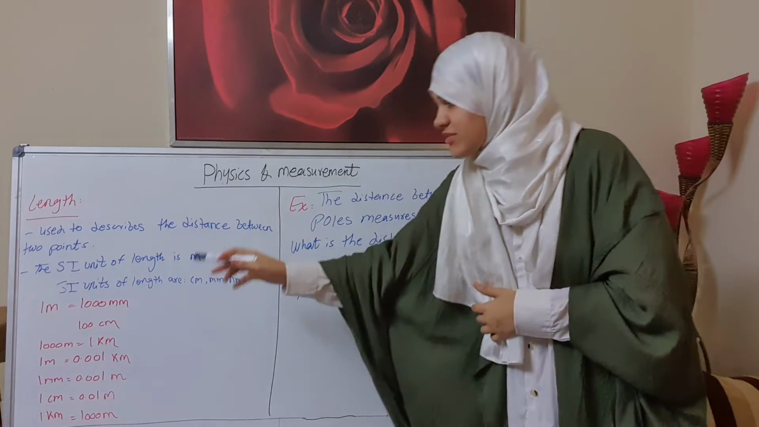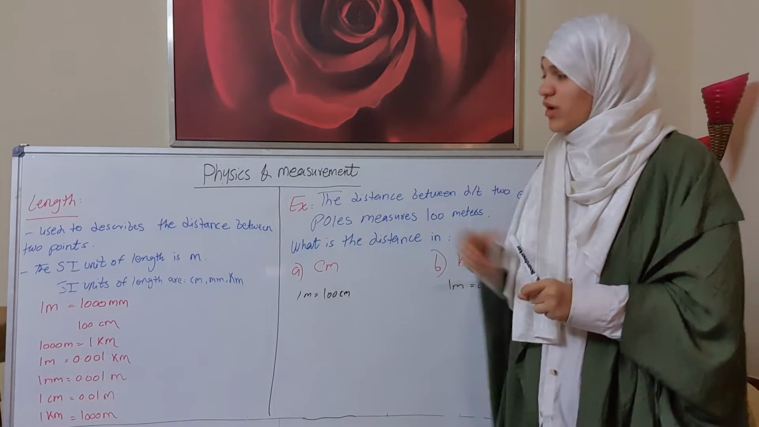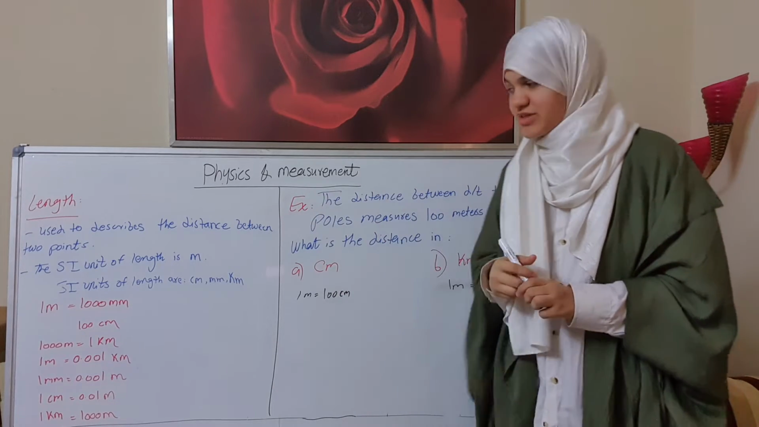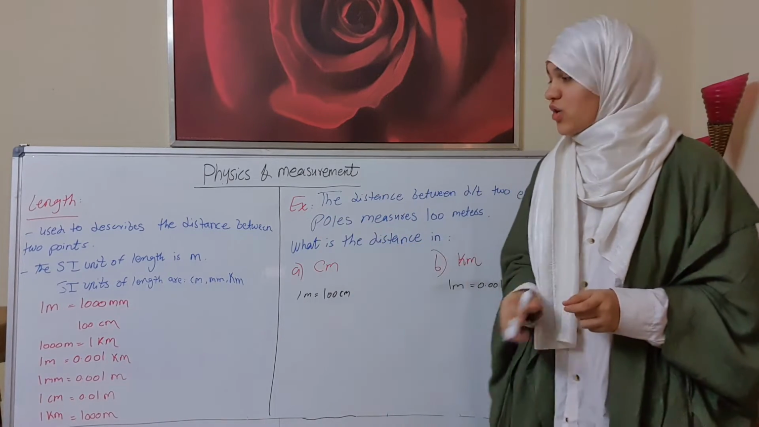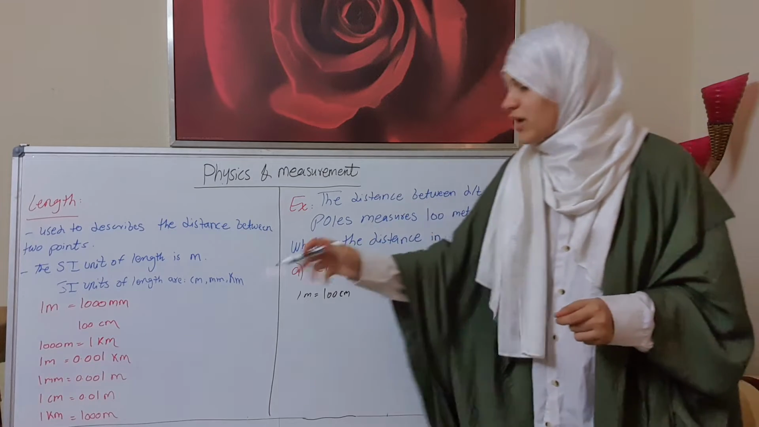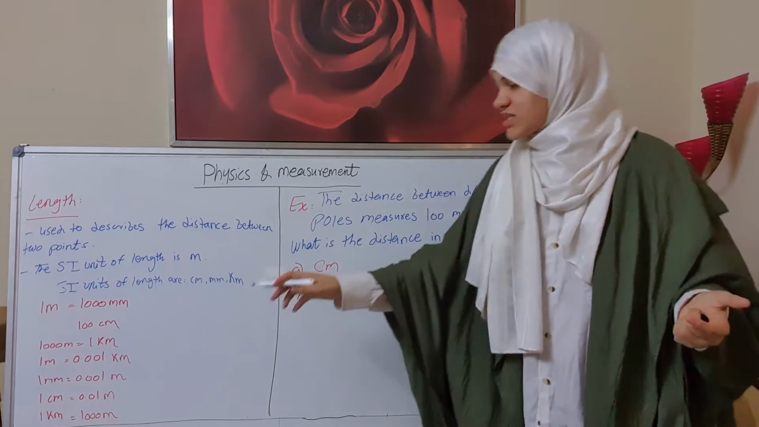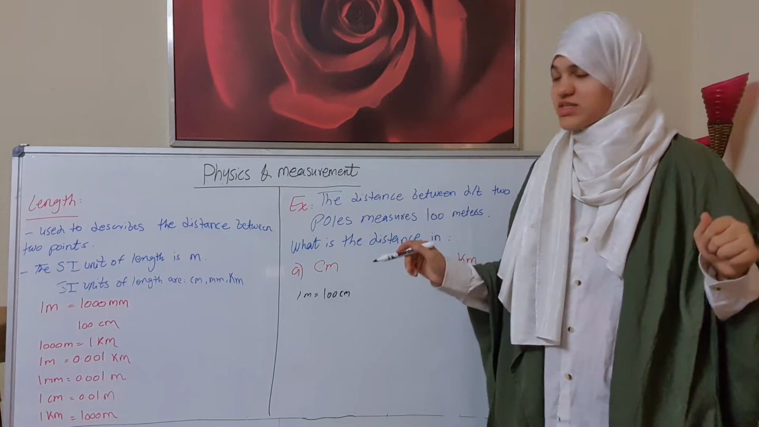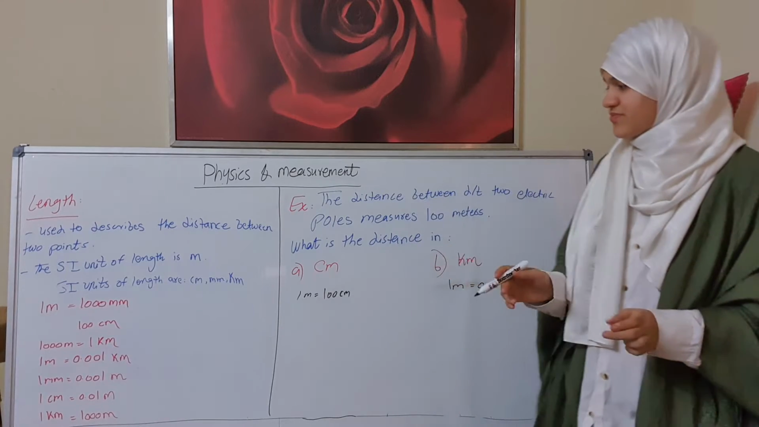For example, 1 meter is equal to 1000 millimeters, and also 1 meter is equal to 100 centimeters. 1000 meters is equal to 1 kilometer. 1 meter is equal to 0.001 kilometer. 1 millimeter is equal to 0.001 meter. 1 centimeter is equal to 0.01 meters. And 1 kilometer is equal to 1000 meters.